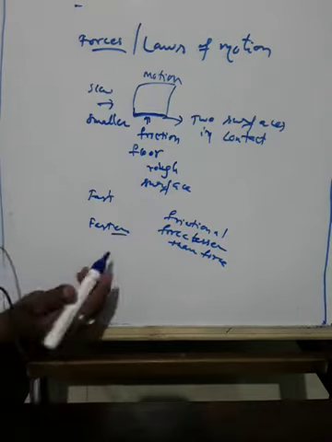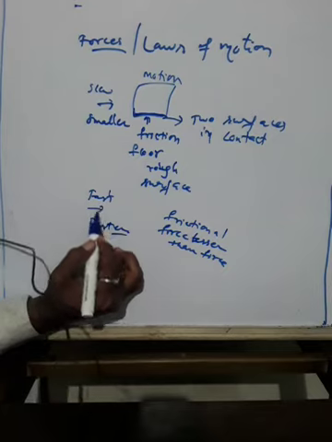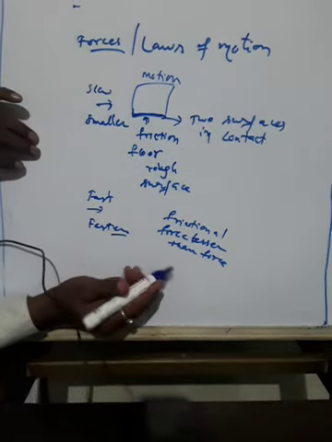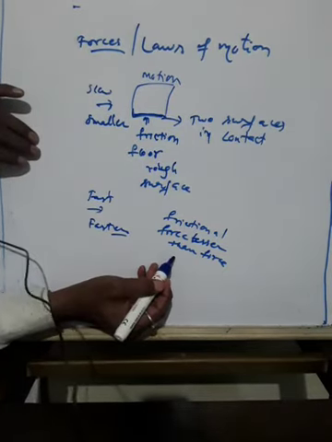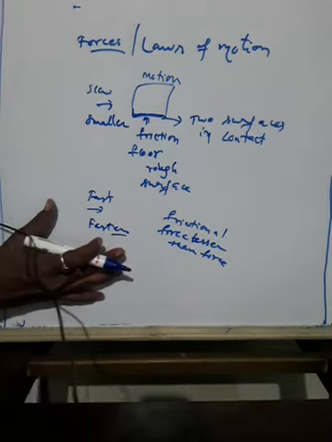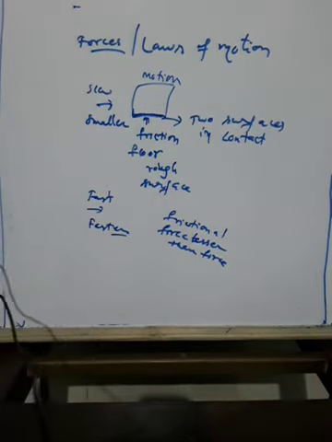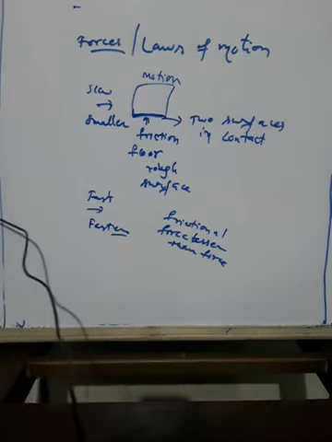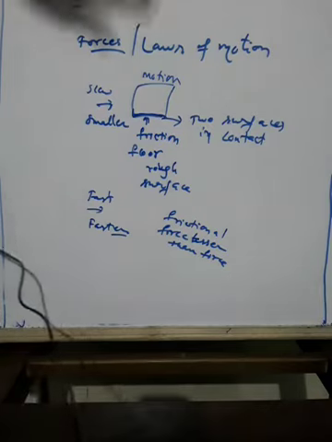There is an imbalance because the children are pushing with harder force, but the frictional force is lesser than the force applied by the children. That's why the box starts moving. So these are instances of balanced and unbalanced forces.